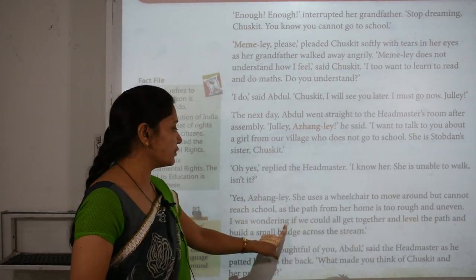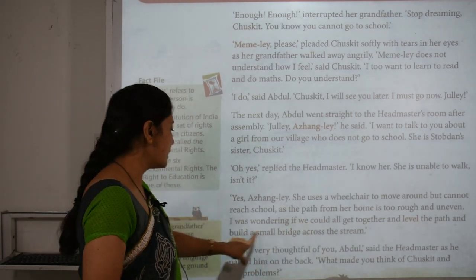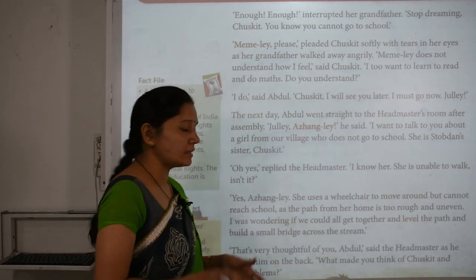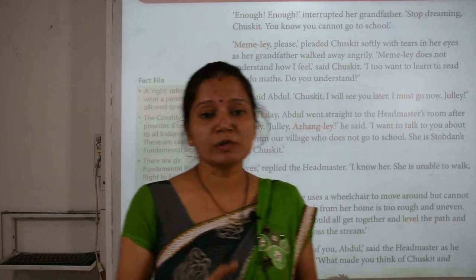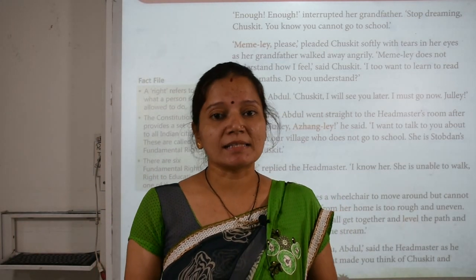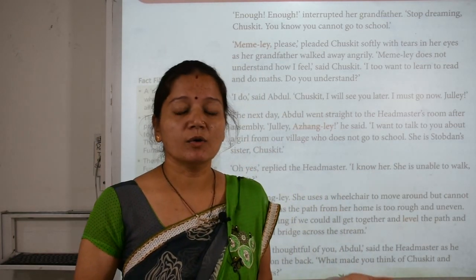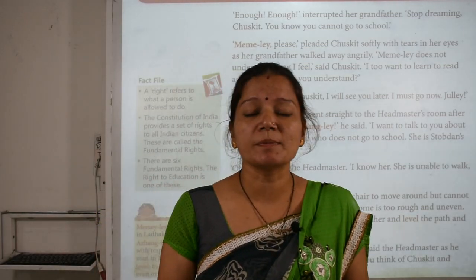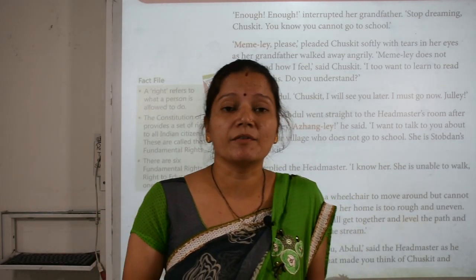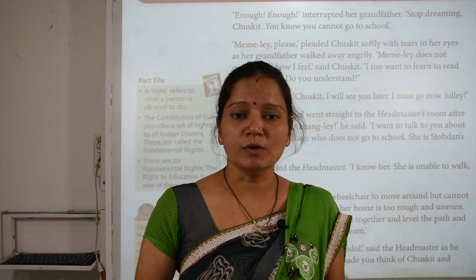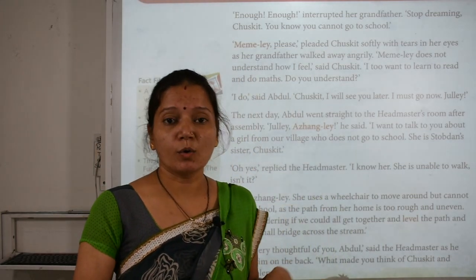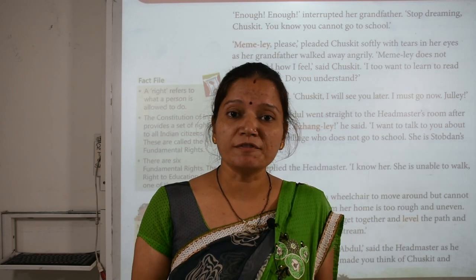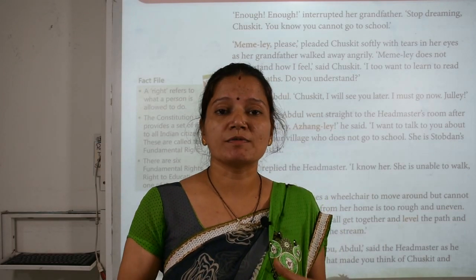"I was wondering if we could all get together and level the path and build a small bridge across the stream." So Abdul said, yes sir, I am exactly talking about that girl. She uses a wheelchair, and with the wheelchair it is not possible for her to come to school, and her dream is to come to school. Because the path is too rough, too uneven, and it was very pebbly.